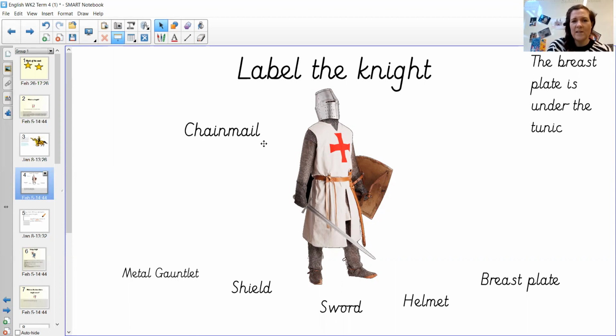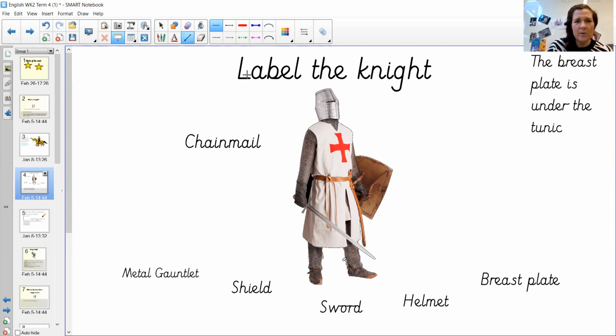So chainmail, there's lots of it all over the knight's body. If I just show with my pointer here, it's all of this here. This is chainmail. Around the knight's neck here is chainmail, down his other arm is chainmail, and here on his legs are chainmail. Okay, so chainmail is everywhere, but I think what I'll do is I'll just pop it there, okay, and then I can make a little line to label the chainmail. Here we go. So I'm just going to label chainmail. There we go. So that's where we pop chainmail.